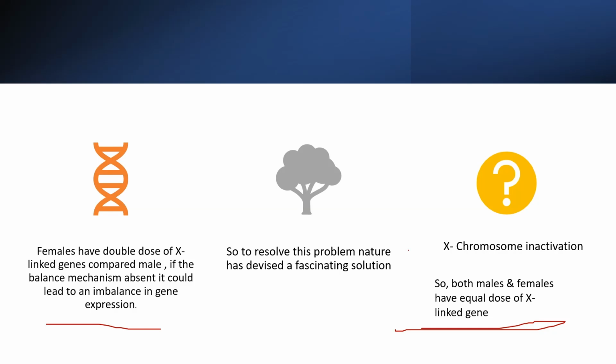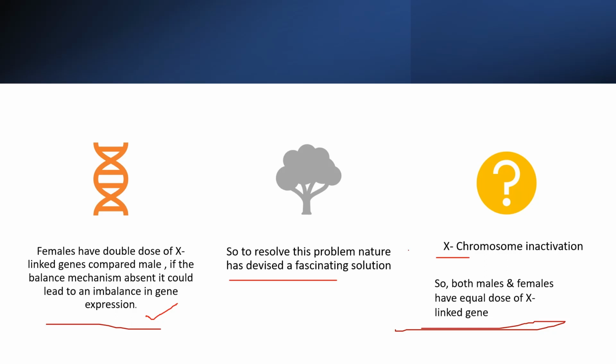So one of the X chromosomes of the female somatic cell becomes inactive. That means in a female somatic cell, one of the X chromosomes is effectively silenced and does not show any expression. So here both male and female have an equal dose of X-linked gene products. Okay? Is that clear? Okay.